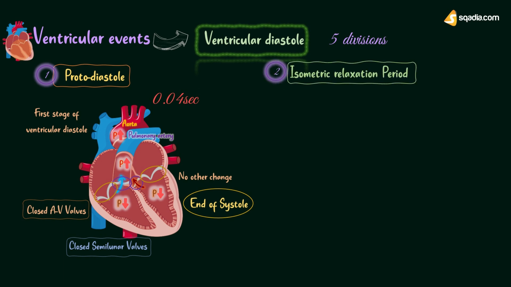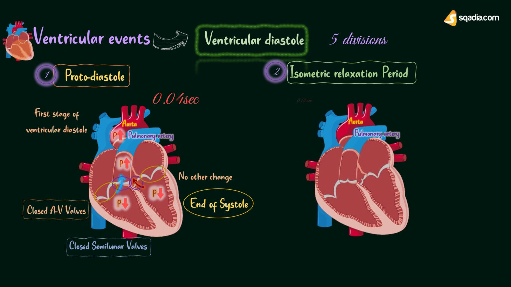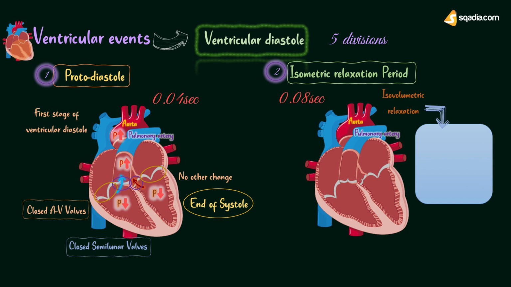Then comes period of isometric relaxation. Duration of isometric relaxation period is 0.08 seconds. Isometric relaxation of ventricular muscle is also called isovolumetric relaxation. It is named so because it is the type of muscular relaxation characterized by decrease in tension without any change in the length of muscle fibers, and no change in blood volume.